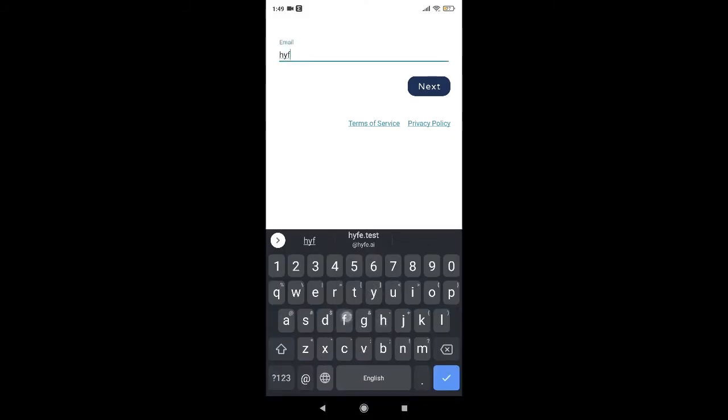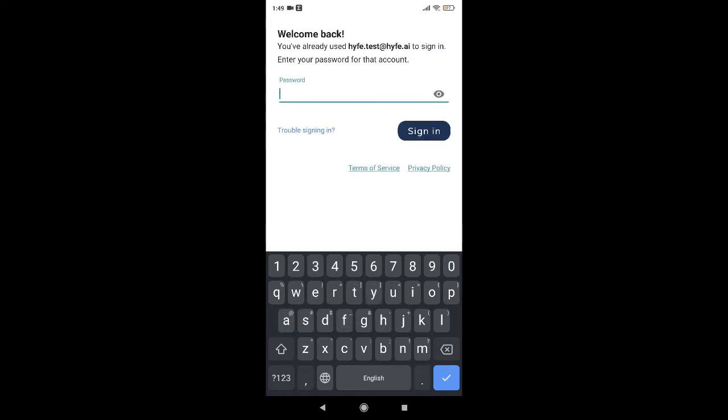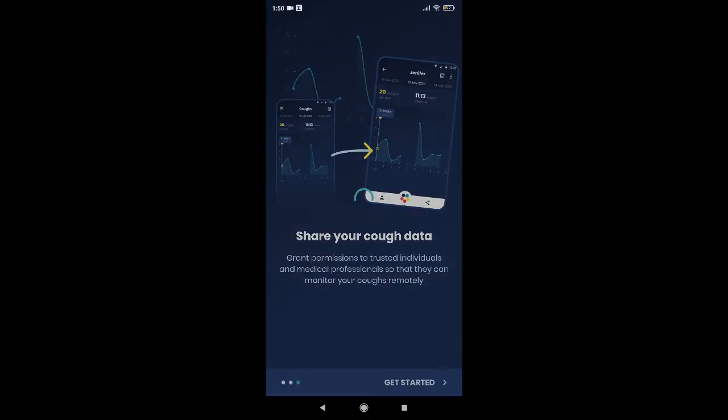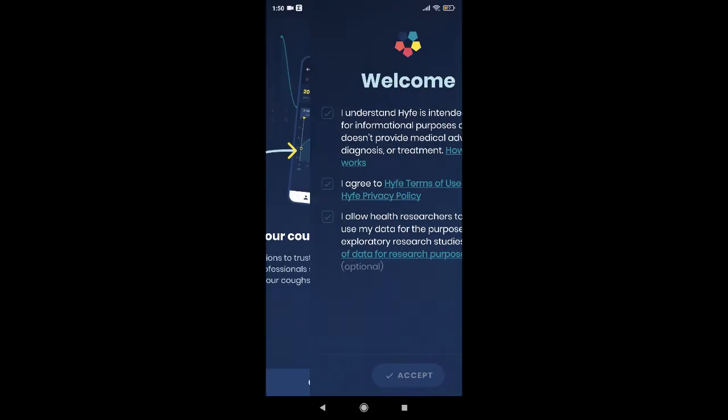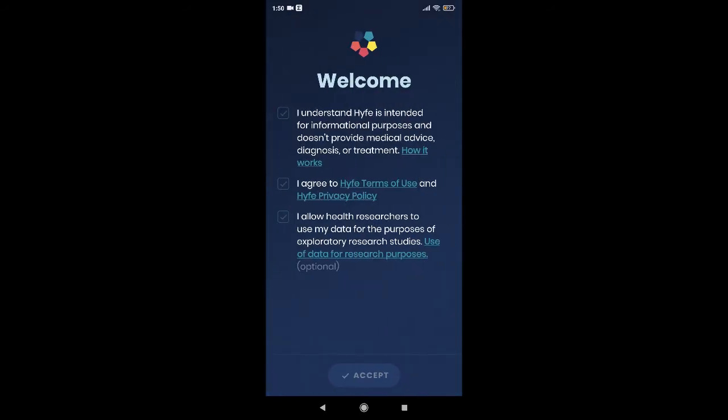Type your email address and press Next. Then type your password and click Sign In. After that, you will see the welcome screen. To proceed, you must check the boxes representing agreement with the terms of use and privacy policy. Optionally, you can select the third box.